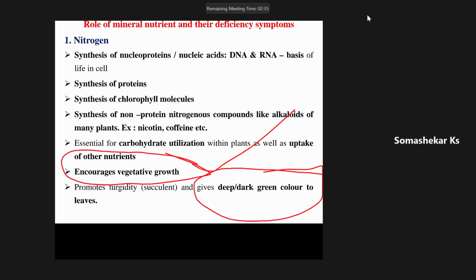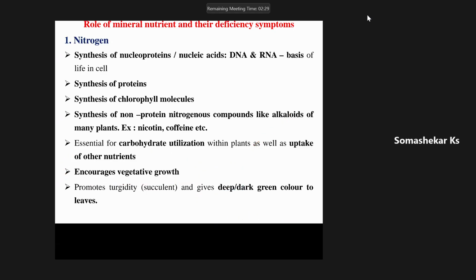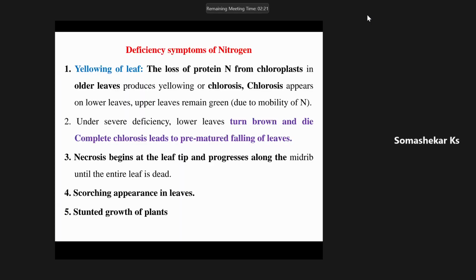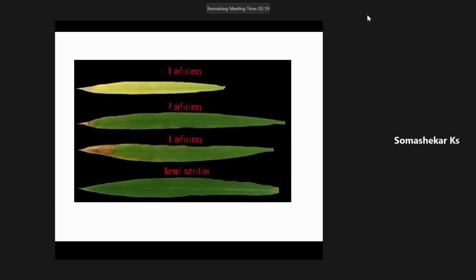Understood the functions of nitrogen in croplands? Understood? Yes, sir. Yes, sir. Who will tell? Aishwarya, CM 0008. Yes, sir.